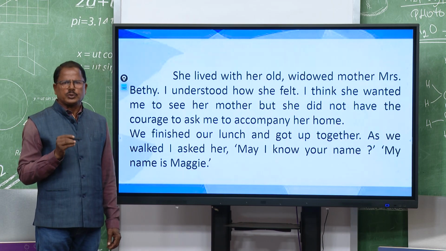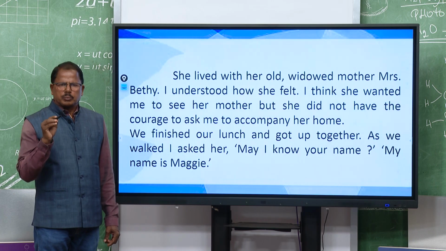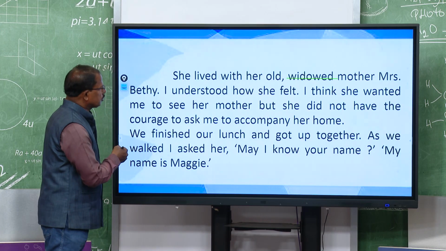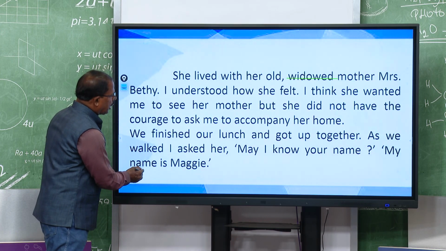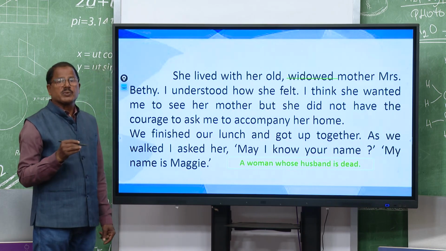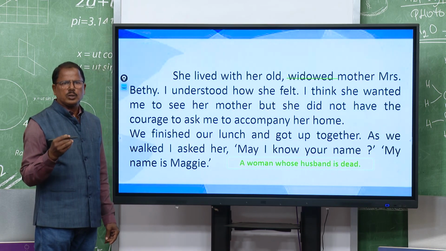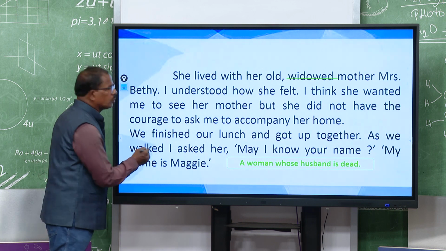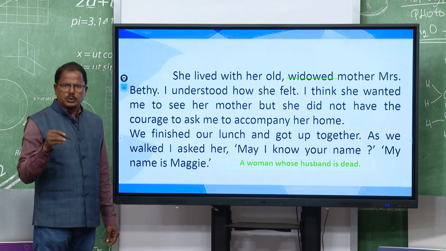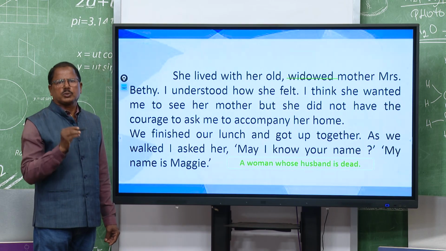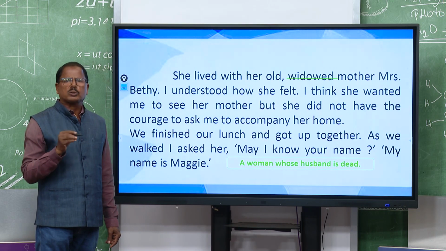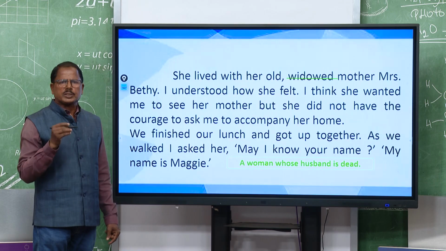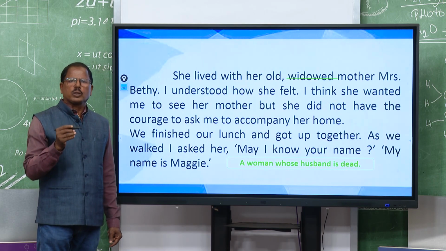So, my dear children, you see, the name of the girl is Maggie. Now, you see one or two new words: widowed, and the meaning is a woman whose husband is dead. A married lady whose husband is dead is a widow, right, and widowed here is used as an adjective before mother. So, the widowed mother, Mistress Betty. So, two names you see, one is Maggie, another is Mistress Betty. So, you can now find the two names in the story.